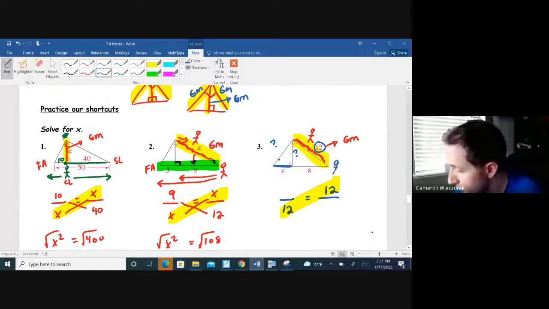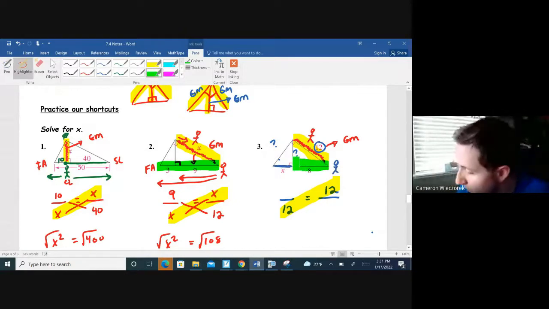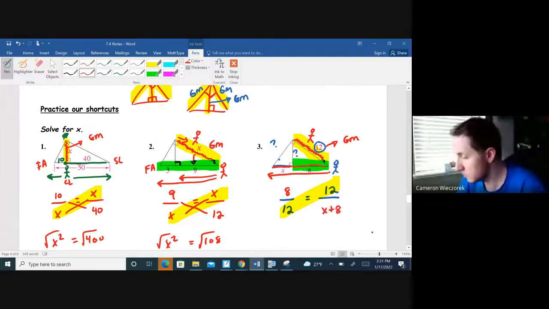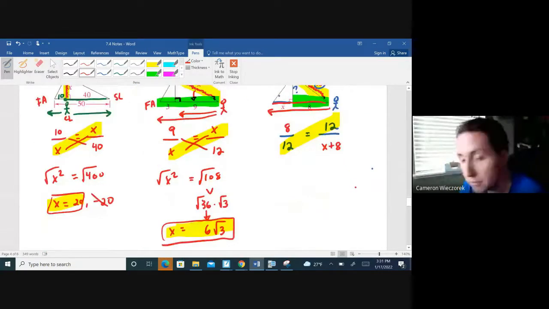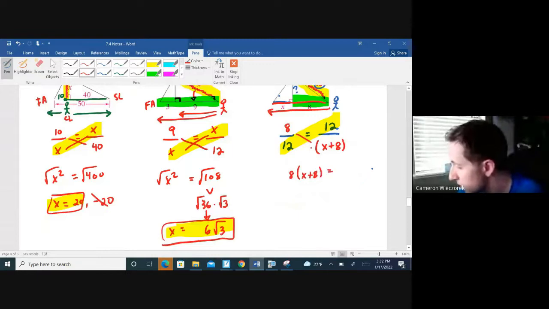Okay, so here's Mountain Man at the bottom now. He could either go 8 units back to the chairlift in the middle, or he could go all the way across over to the first aid station, which is 8 units plus that additional x units. So that whole distance there would be x plus 8. When I cross multiply this, I'm going to put parentheses around the bottom right corner since we're going to have to distribute. So I'm going to get 8 times x plus 8 equals 12 times 12, which is 144.